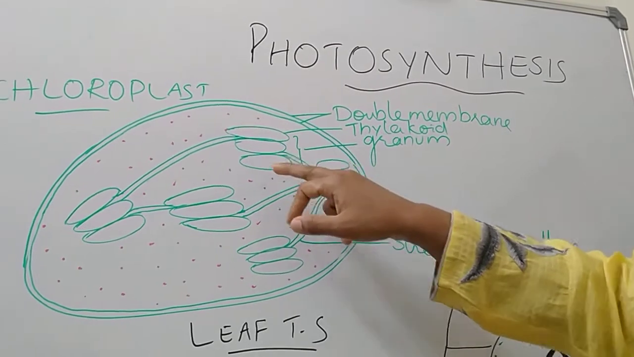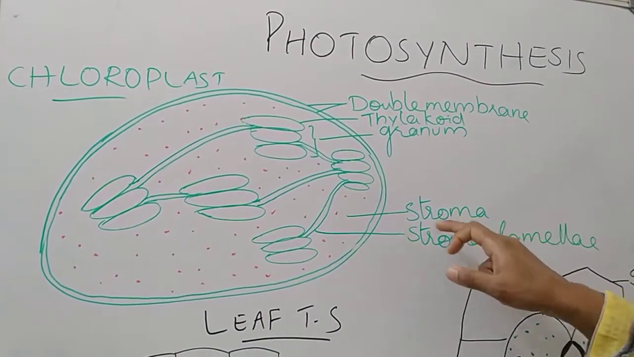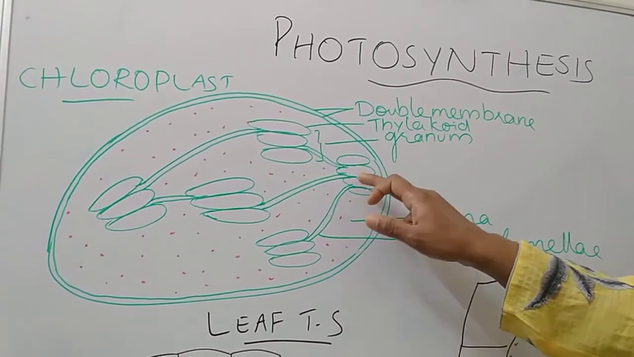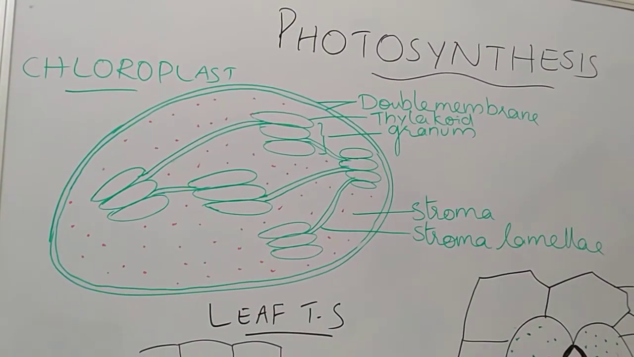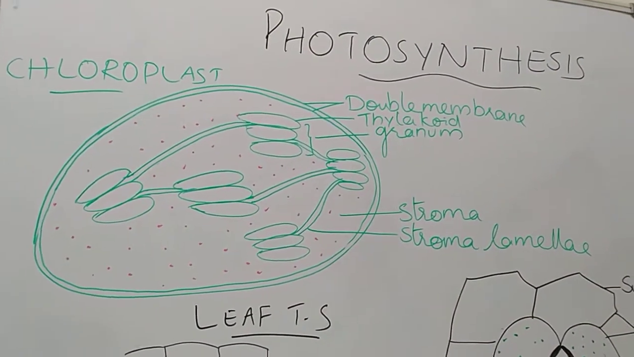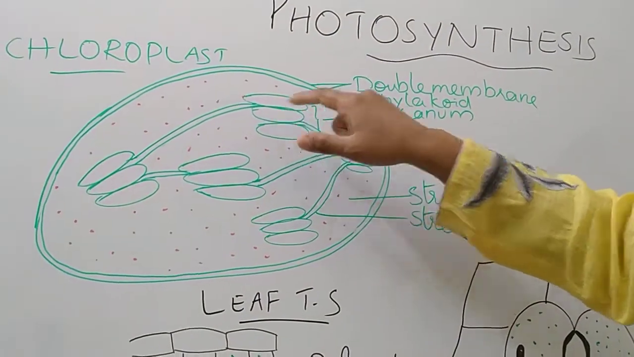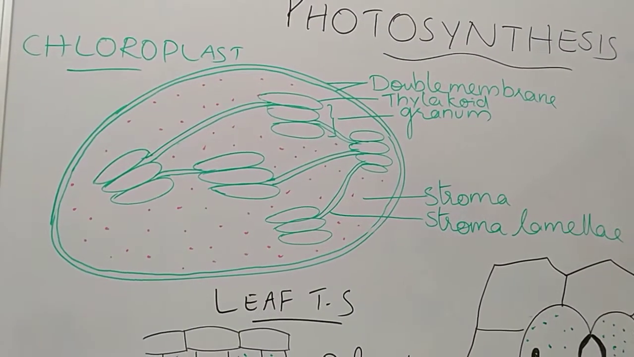Okay, inside this you can find the ground substance or matrix, known as stroma. Each granum is connected to another granum by another membranous structure, known as stroma lamellae. Inside the thylakoids we can find chlorophyll, another biomolecule.